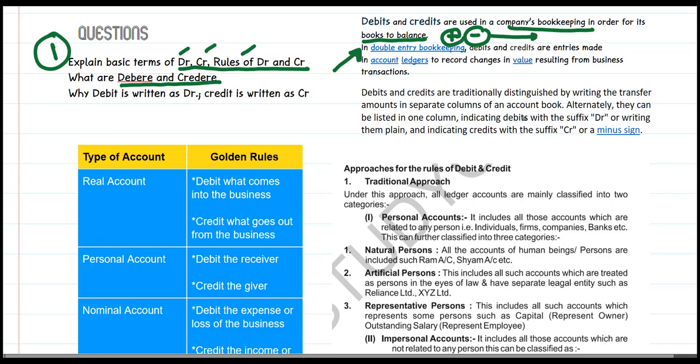Now what we have to take care of is that in maths, plus means always addition and minus means always subtraction, but this is not the case with accounts. So there are two approaches for the rules of debit and credit. One is the traditional approach and the other is the modern approach. And while we write debit, we can use the term DR, and when we write credit, we can use CR. So now we will be dealing with the two approaches.